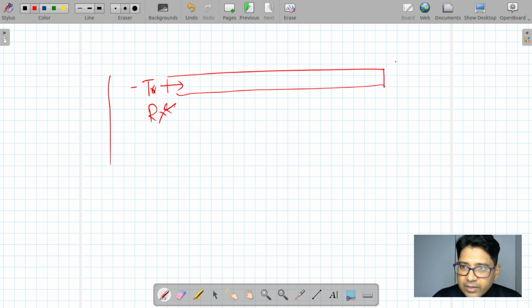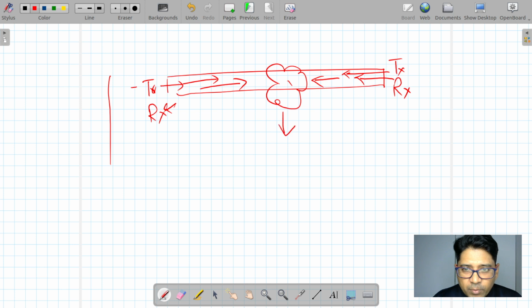Here also, a transmitter and receiver. So the collision domain says that if you are transmitting some packets, and at the same time they also start transmitting a packet, there will be a collision and the data will be lost. Do you agree? Yes, sir. This is called a collision domain.